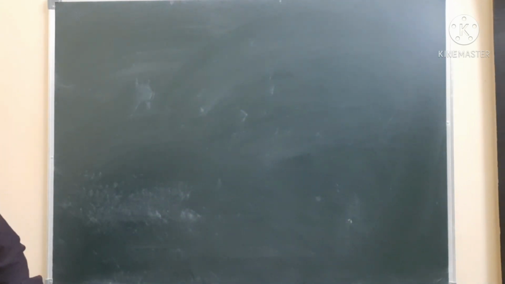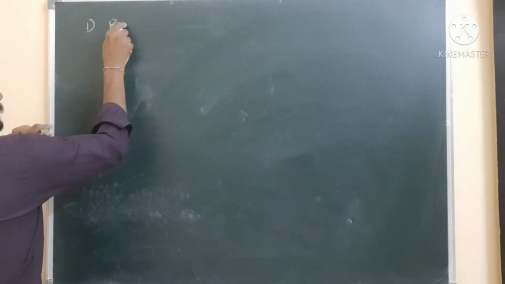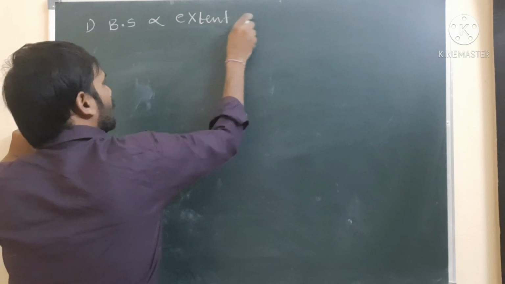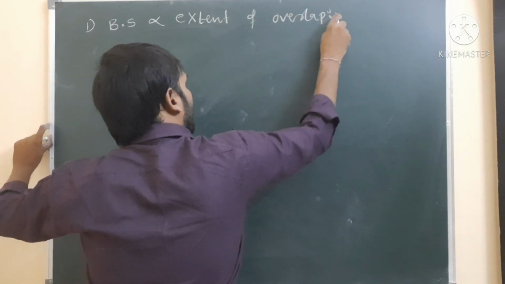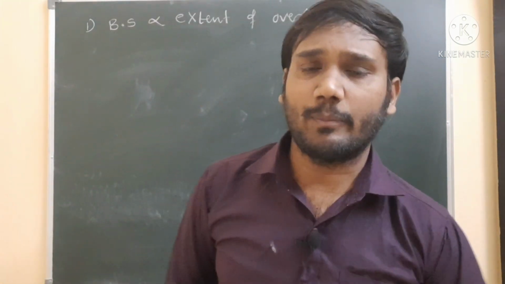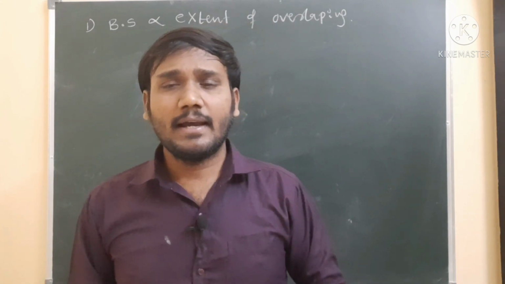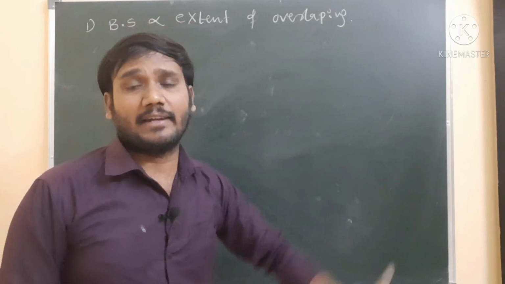Very important application type of questions here. Bond strength is directly proportional to the extent of overlapping. This we already discussed. More extent of overlapping, more strength. Less extent of overlapping, less strength, right? So we already discussed that extent order.